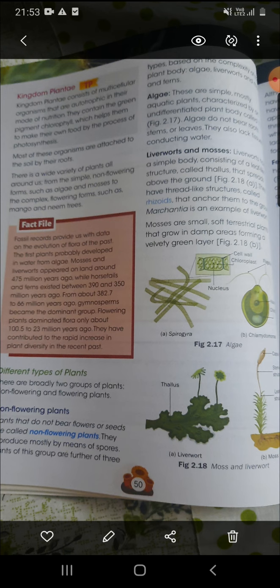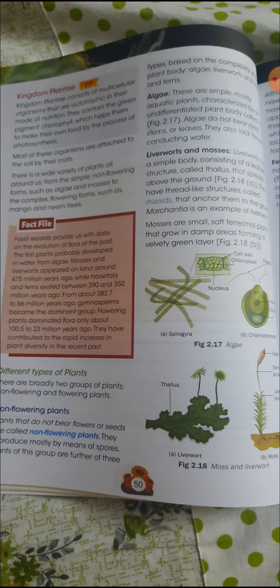In figure number 2.18, figure A is showing a liverwort. You can see it is showing some leaf-like structures, right? That structure is known as the thallus, or the plant body. And mosses are very small soft terrestrial plants.